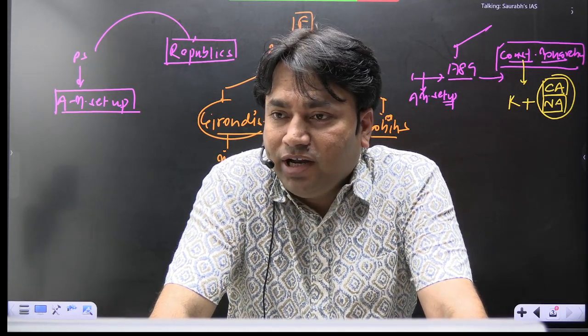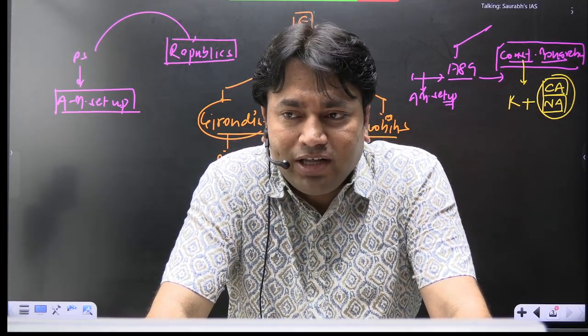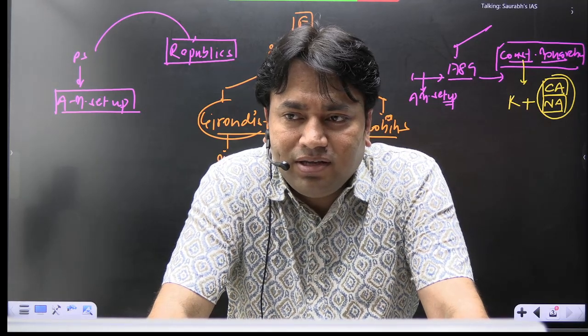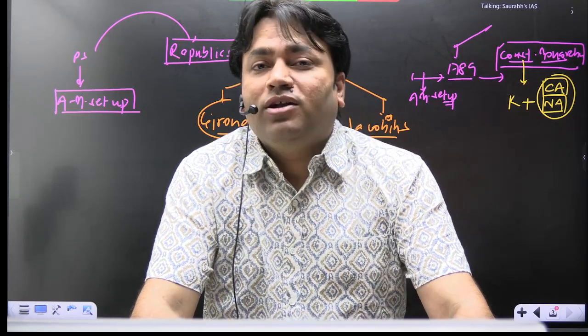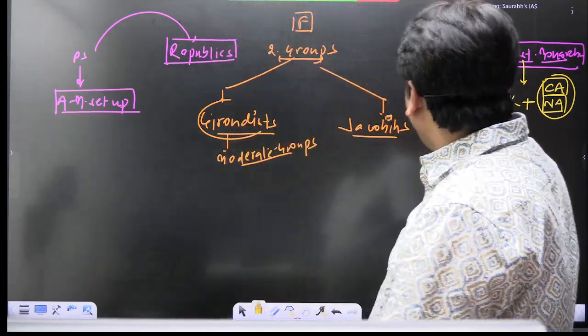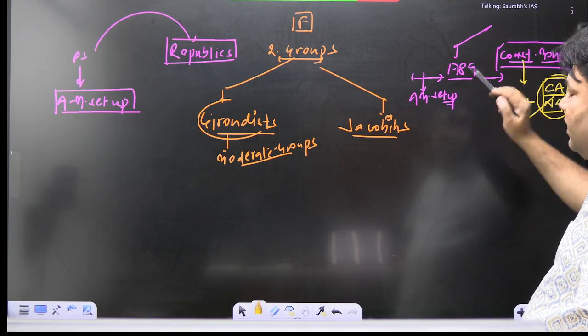Are you getting my point? Clear? But is this the ideal of revolution? क्या यही revolution से expected था? No, this was not the ideal of the revolution, right? So this constitutional monarchy came. Why did constitutional monarchy come in France?